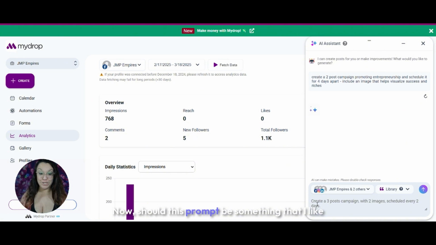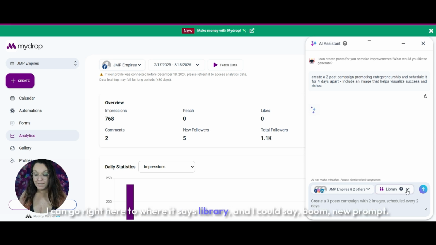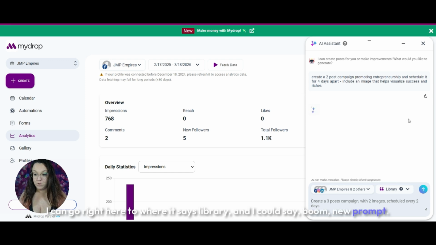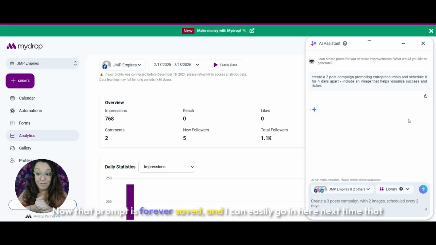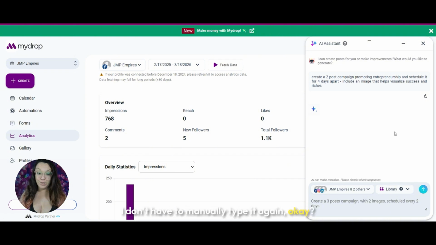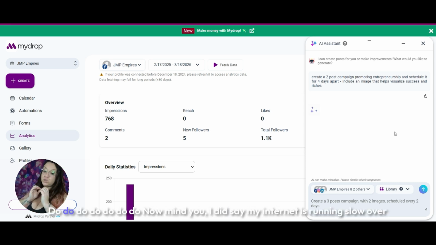Now, should this prompt be something that I like and it gives me something that I love, I can go right here to where it says library and I could say, boom, new prompt. Now that prompt is forever saved and I can easily go in here next time that I want to do this and just choose one. I don't have to manually type it again. Okay, so let's just see what this does.